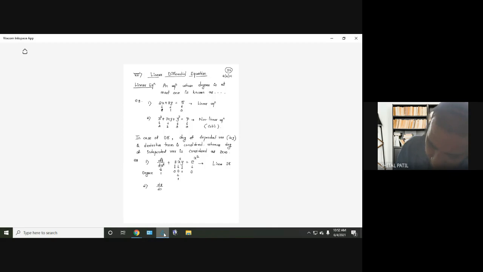Next: dy by dx plus x raised to 6 y raised to 3 equal to tan inverse x. Is this a linear or non-linear differential equation? The degree of dy by dx is 1, degree of x is 0, degree of y is 3, so the degree of the second term is 3, and the degree of the last term is 0. Therefore it is non-linear, since the degree is more than 1.